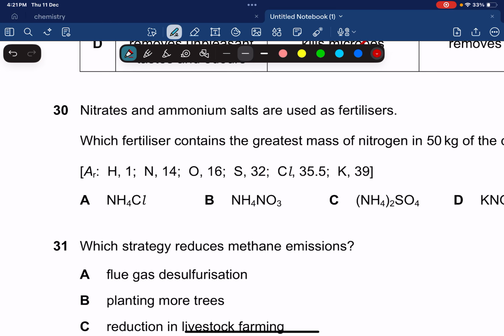We're going to use the ratio method. So that's basically 14, that's the mass of nitrogen, divided by the total mass of this compound. We'll find the percentage composition. Obviously the compound which has the highest percentage composition of nitrogen is going to have the greatest amount of nitrogen in 50 kg. So 14 plus 4 plus 35.5, let's see what this gives.